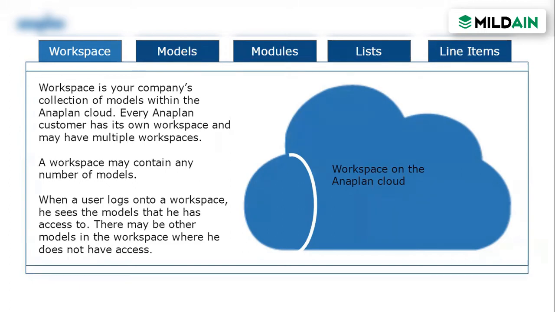Say, for example, if one workspace has 10 models, a user can be given access to only two of those 10, and the other models can be hidden by disabling the view access for the user. So a workspace is a collection of models.